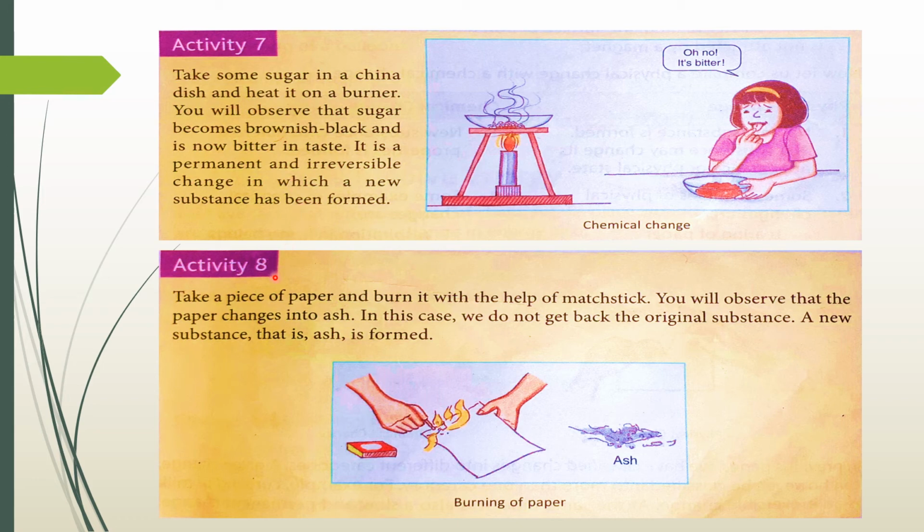Activity 8. Take a piece of paper and burn it with the help of matchstick. You will observe that the paper changes into ash. In this case, we do not get back the original substance. That means we do not get back the paper again. A new substance, that is ash, is formed. Here you can also see that burning of paper is a chemical change.